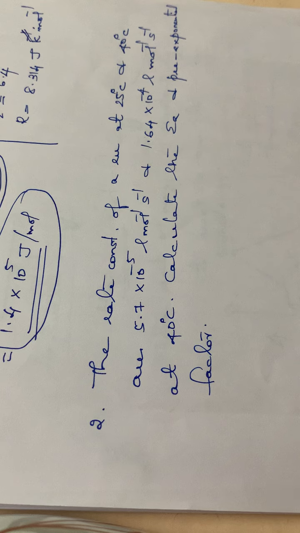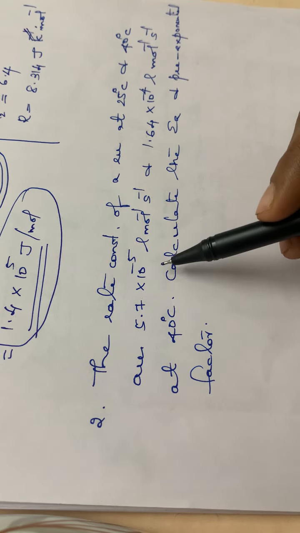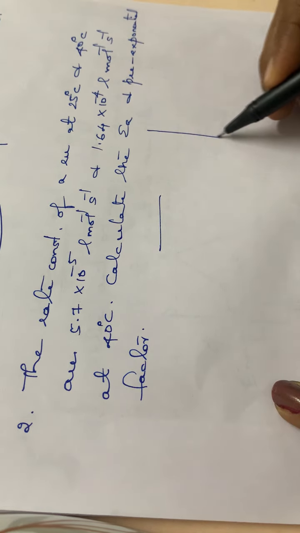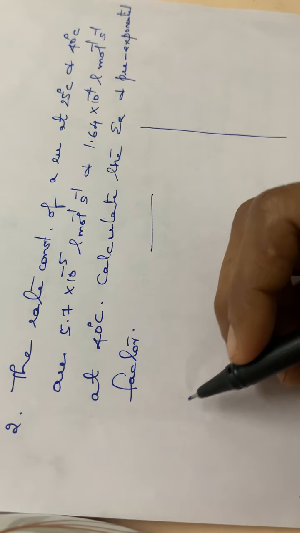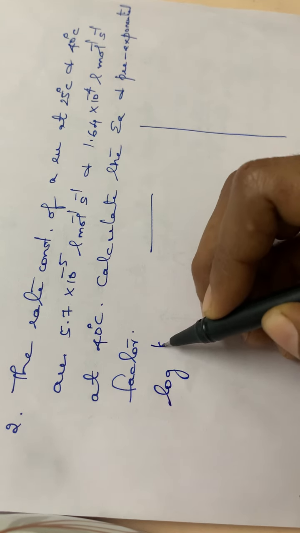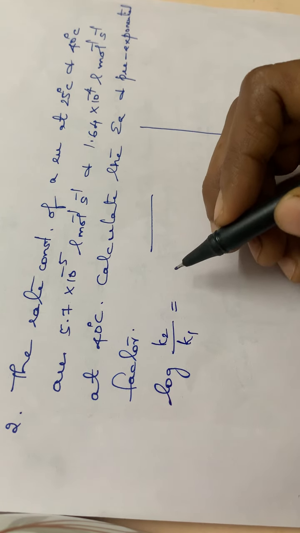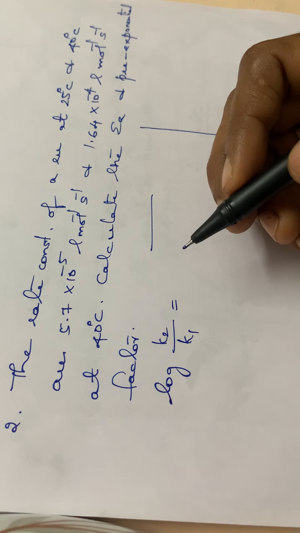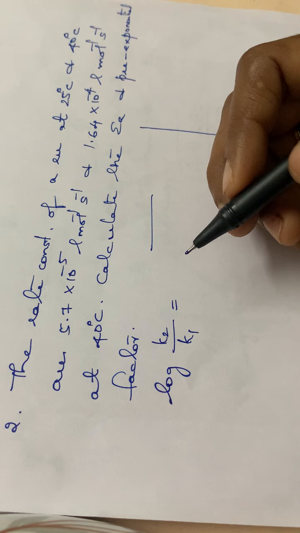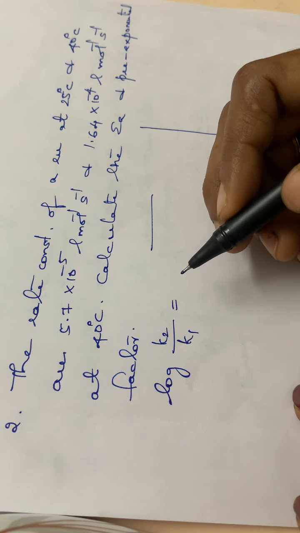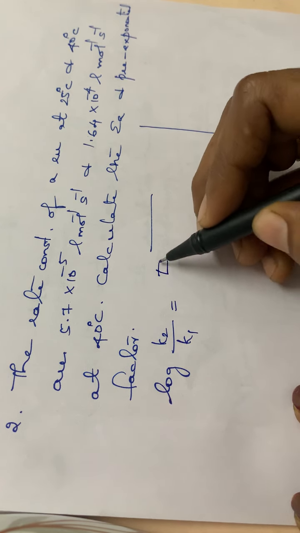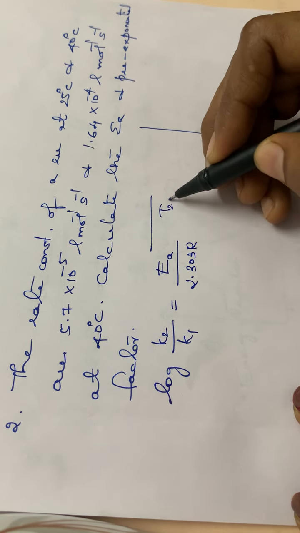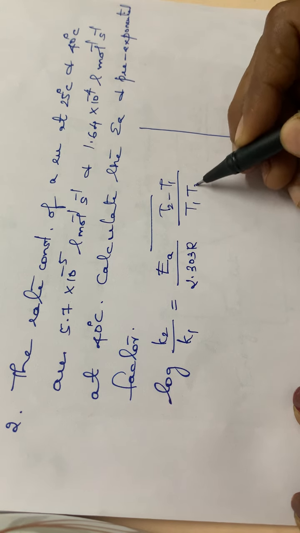Then one more similar question. The rate constants of a reaction at 25 and 40 degrees are 5.7 and 1.64. Calculate the EA and the pre-exponential factor. Again the formula is log K2 by K1. You have to write the formula also. Please don't skip. If the final answer is wrong, you can still get 3.5 marks if you follow all the steps. ln K2 by K1 is equal to EA divided by 2.303 R into T2 minus T1 divided by T1 T2.